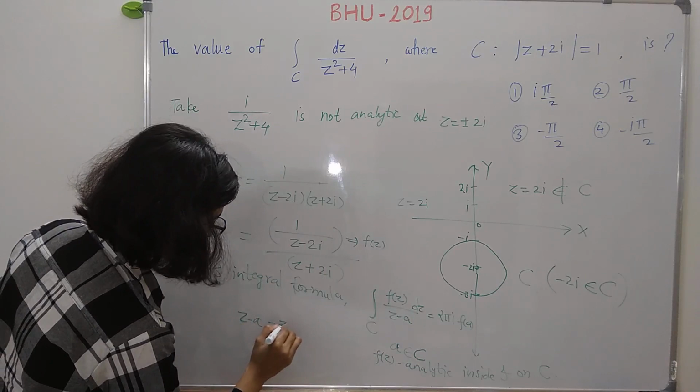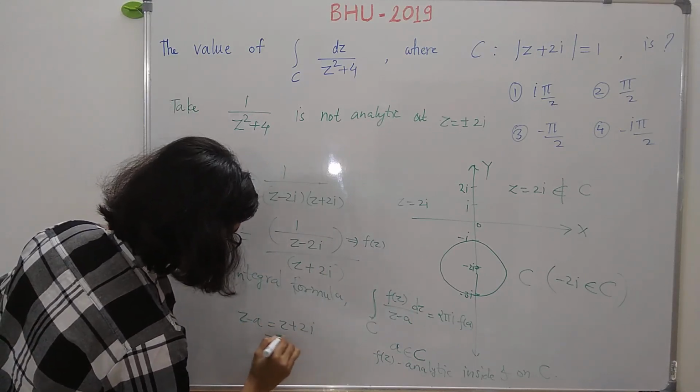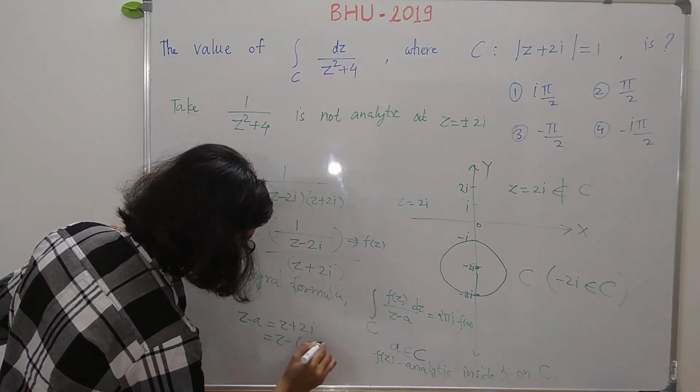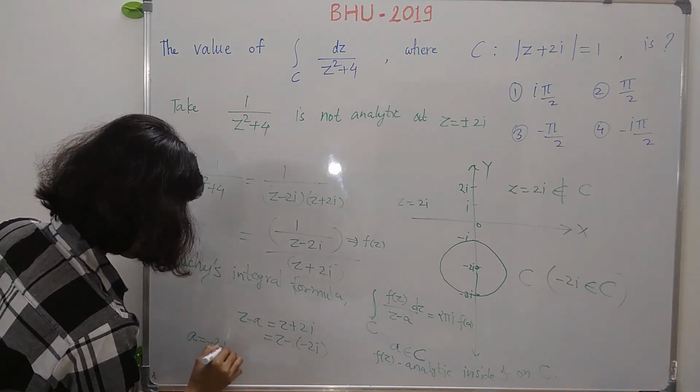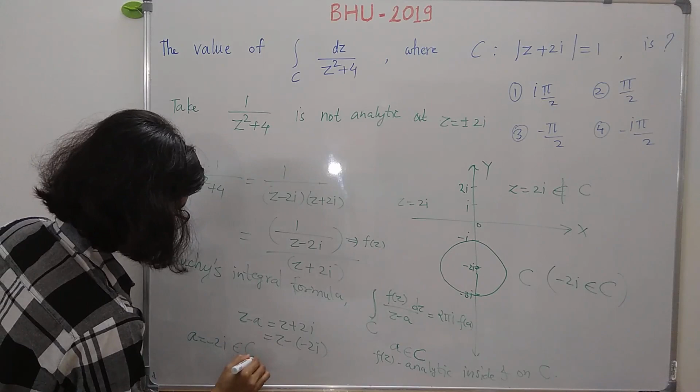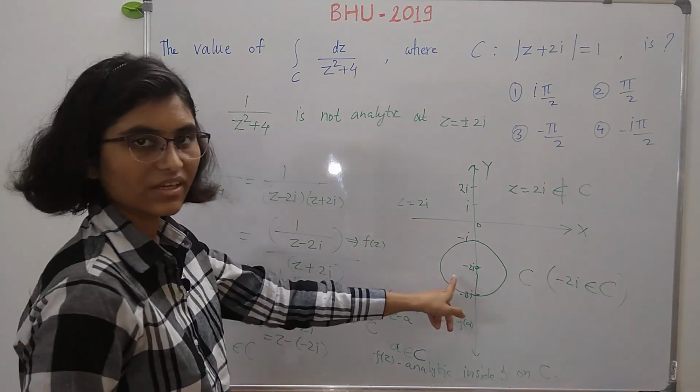So z minus a is equal to z plus 2i, which is the same as z minus of minus 2i. So here our point a is equal to minus 2i, which is inside the curve C, right?